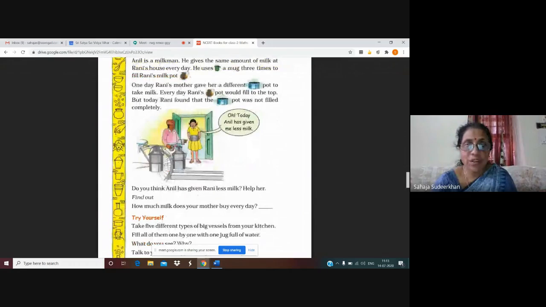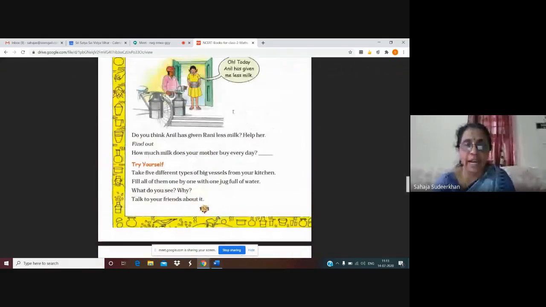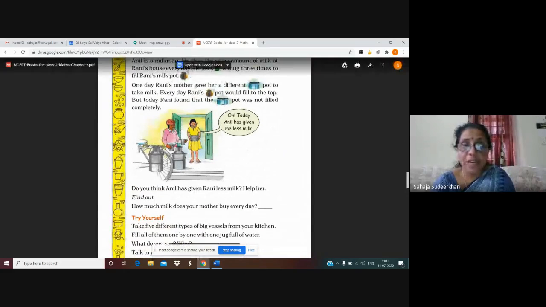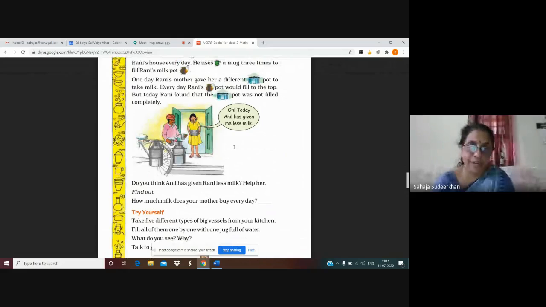So we have to help her. So what will we tell her? How can we tell her what is the reason? Because this pot is bigger than this one. This can hold more milk. That is why the shape is different. Size is also different. So we can help her this way.